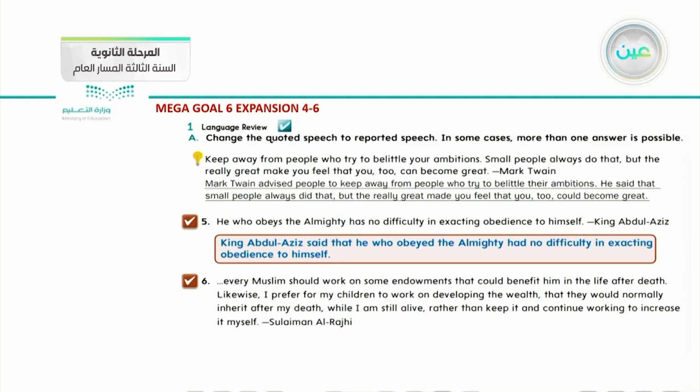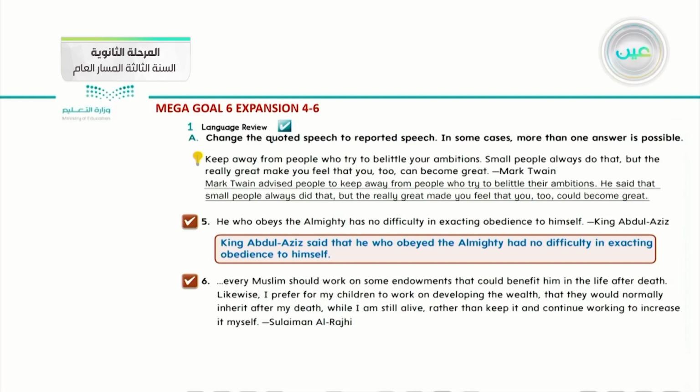Okay? The last point is every Muslim should work on some endowment that could benefit him in the life after death. Likewise, I prefer for my children to work on developing the wealth that they would normally inherit after my death while I am still alive, rather than keep it and continue working to increase it myself.